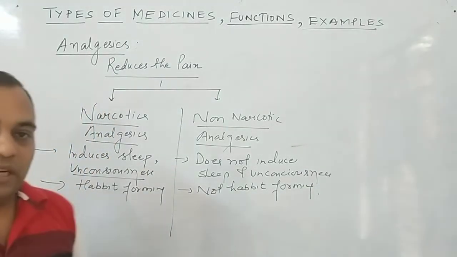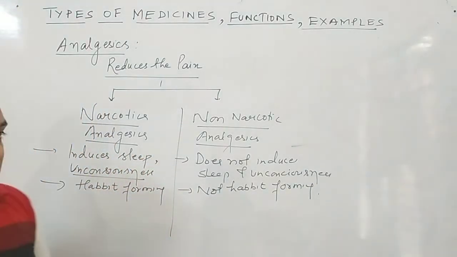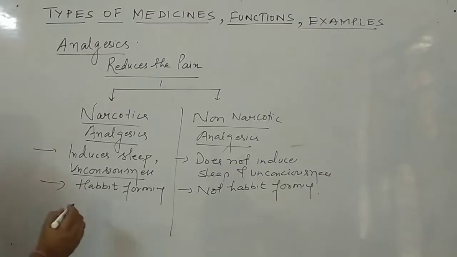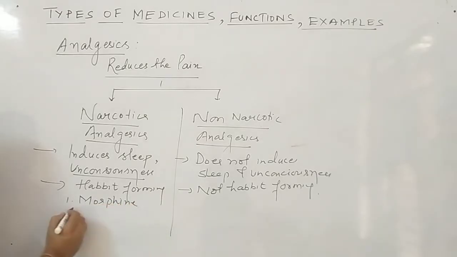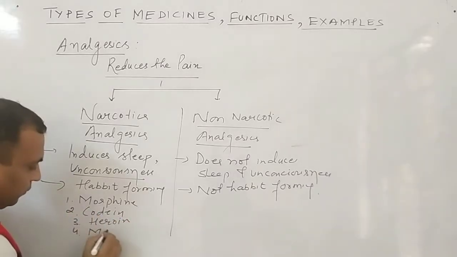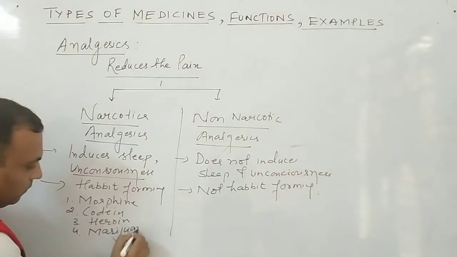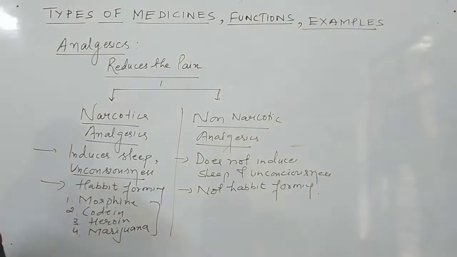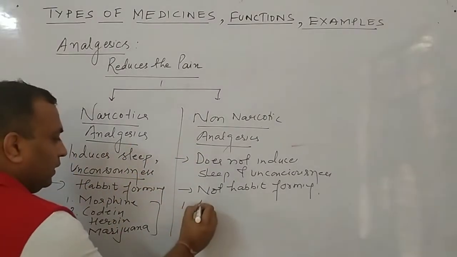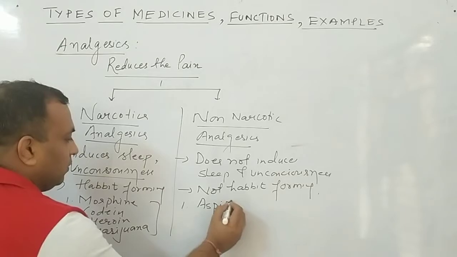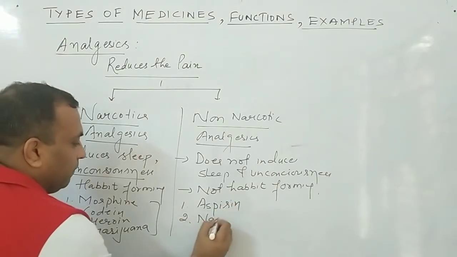As far as examples are concerned, I start with the narcotic analgesics. The examples are morphine, codeine, heroin, and the last one is marijuana. Clear to all of you? Now, as far as non-narcotic is concerned, we have the examples: aspirin, number 1. Number 2, naproxen.